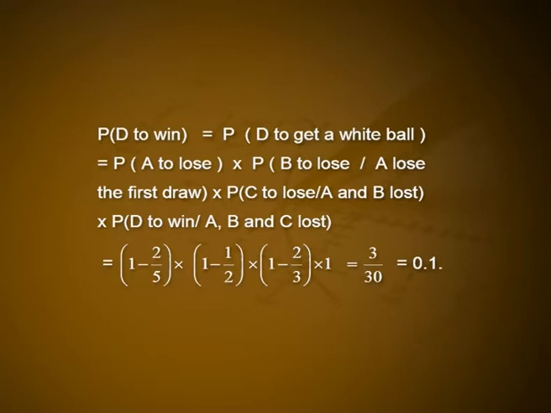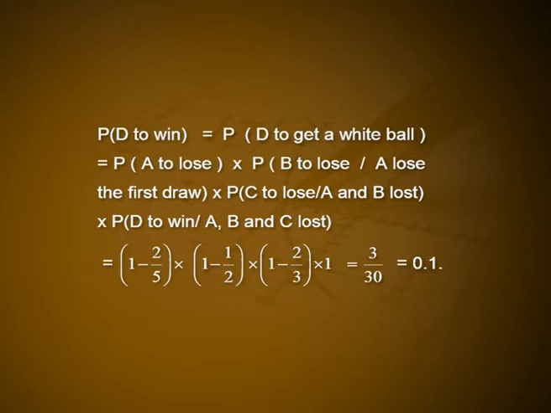Now, there are only 2 balls in the box and 2 are whites. That is, if D gets a chance, D will draw a white ball. P of D to win is equal to P of D to get a white ball, that is equal to P of A to lose into P of B to lose given A lost the first draw into P of C to lose given A and B lost into P of D to win given A, B and C lost.